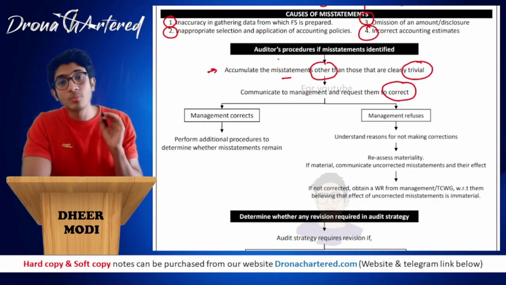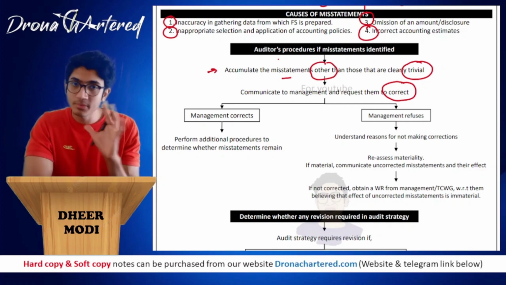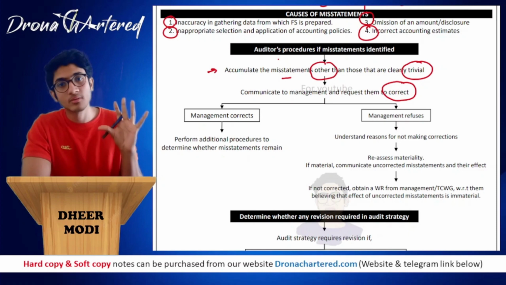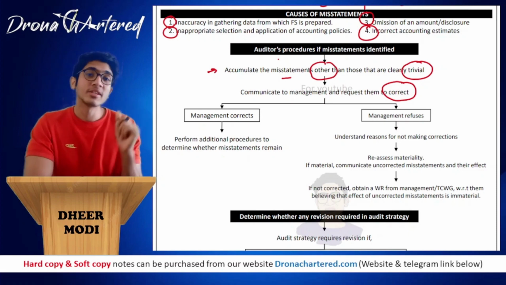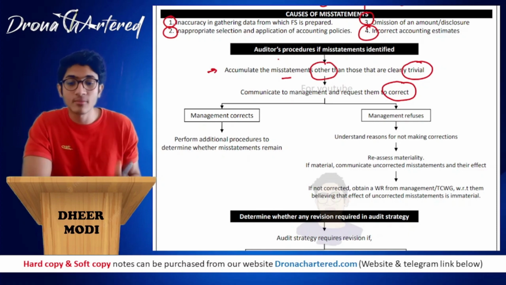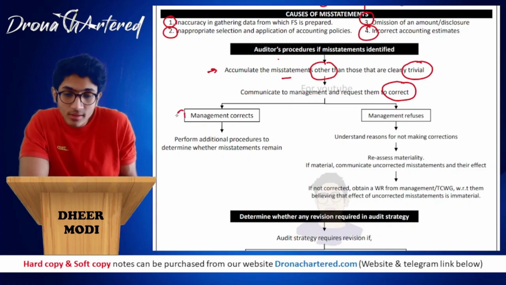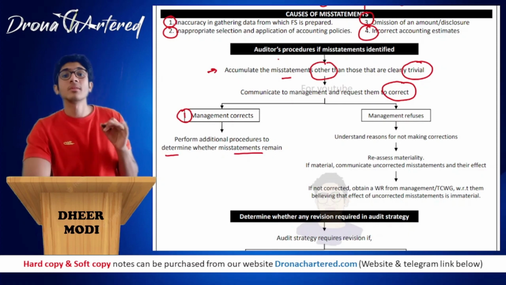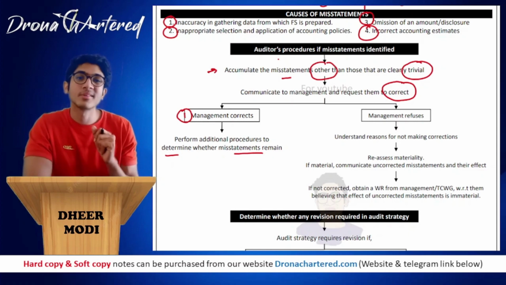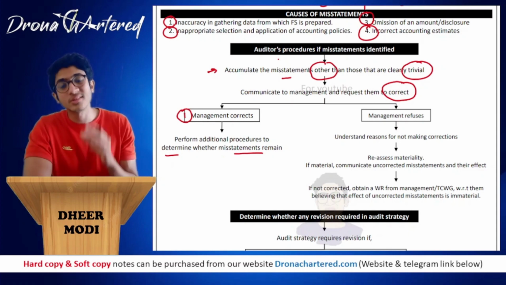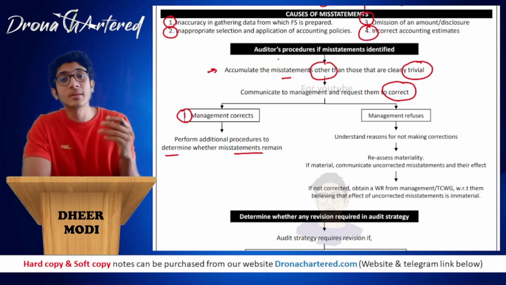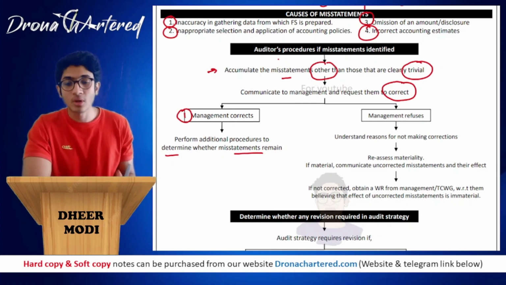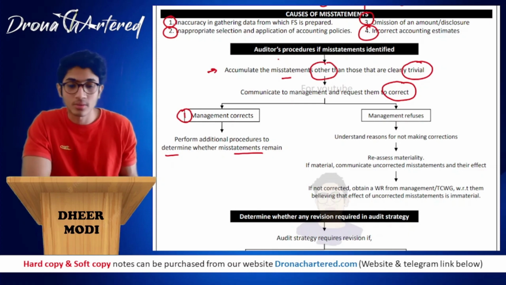Now there are two possible scenarios. Either your management accepts and corrects those misstatements, that is a good way, easy way. But if your management does not correct those misstatements, then what do you do? So your first is your management corrects the misstatement. So you will have to perform additional procedures to determine whether misstatements remain. Since the management has told you, boss, we have corrected all misstatements, you will have to perform additional audit procedures to check whether what the management is saying is correct or not. Have they removed all the misstatements or not? And in case any misstatements remain.